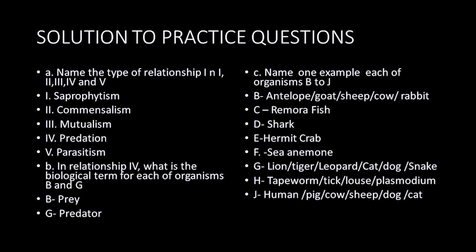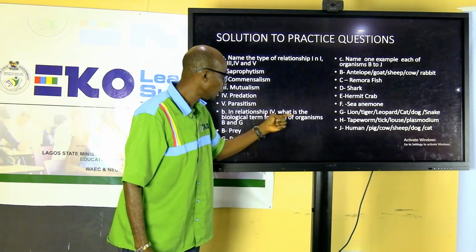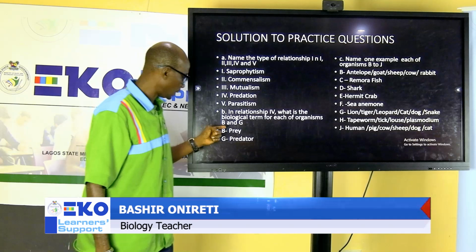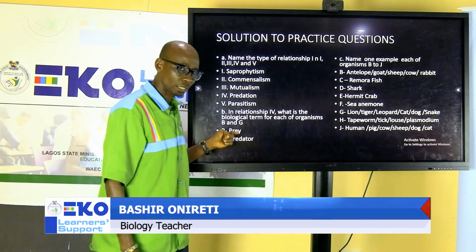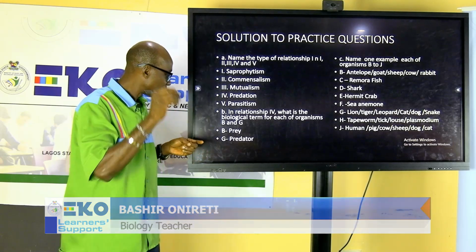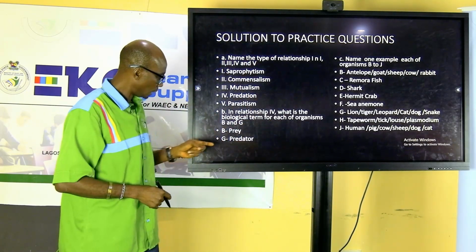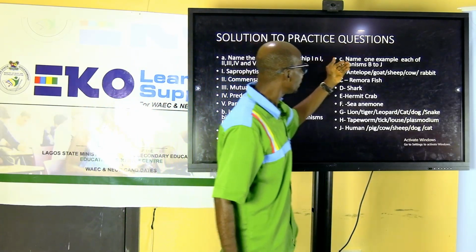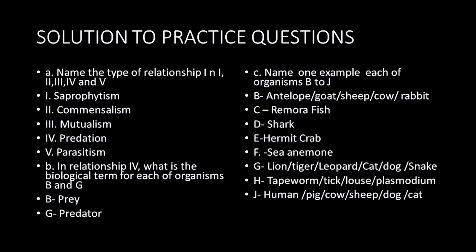Now the next question is, in relationship 4, what is the biological term for each of the organisms, B and G? B is a prey, while G is a predator. Predator kills. Remember, G kills B. So G is the predator, while B is the prey. The next one says, name one example of each organism from B to J. B can be an antelope, a goat, or a sheep.